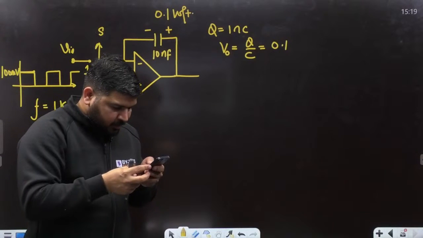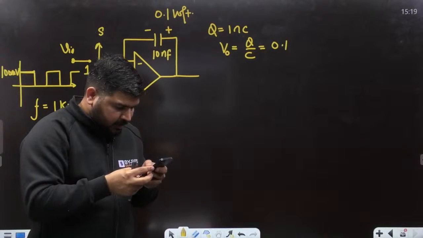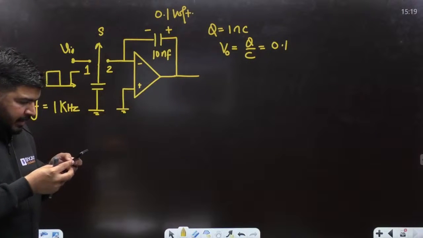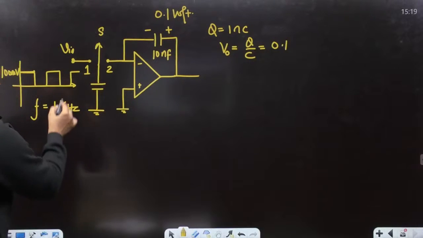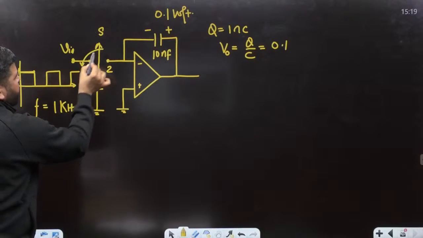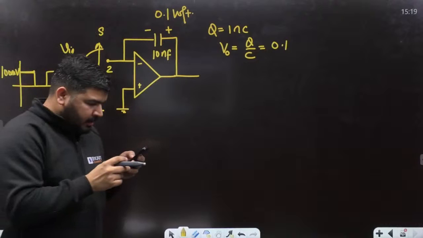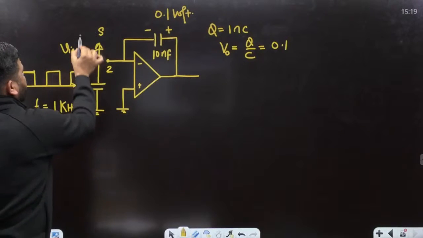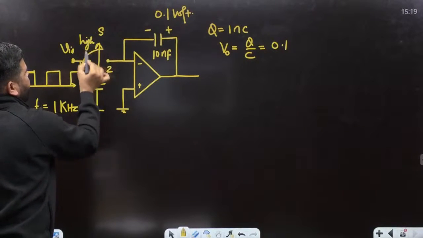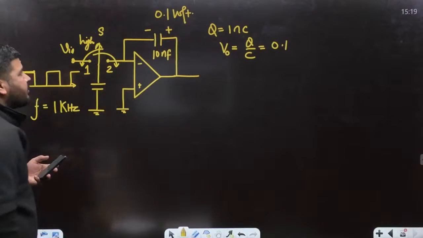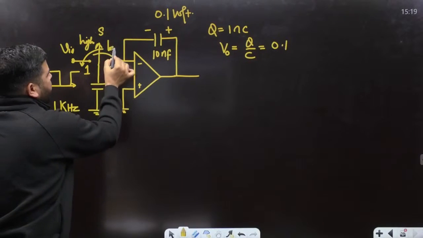In the square wave voltage signal Vs shown in the figure, whenever Vs is high, S is connected at position 1. Whenever it is low, it is connected here.